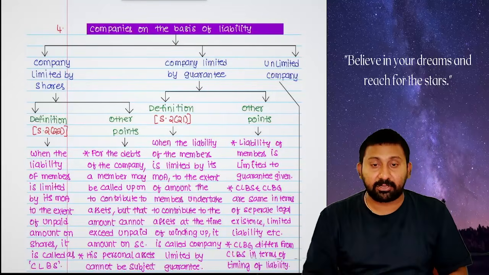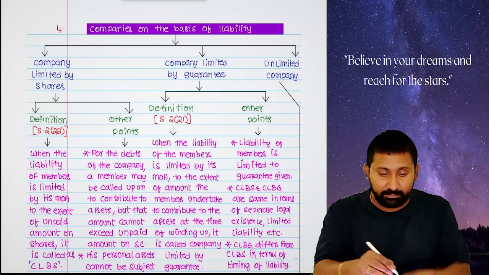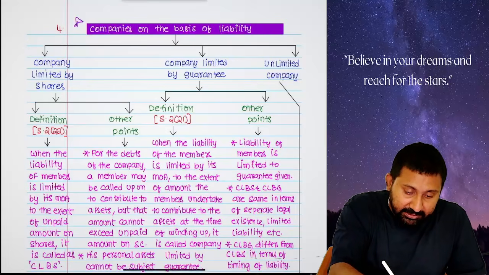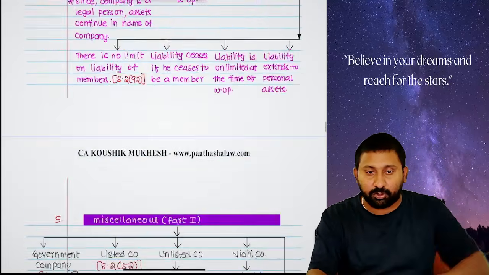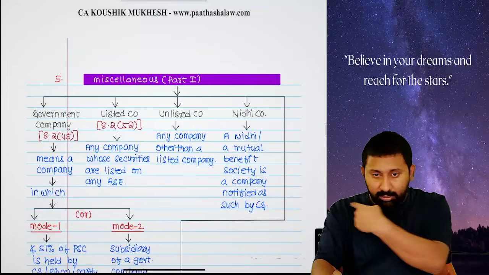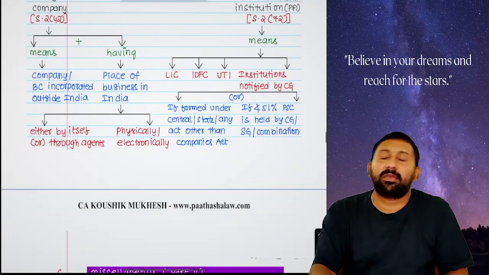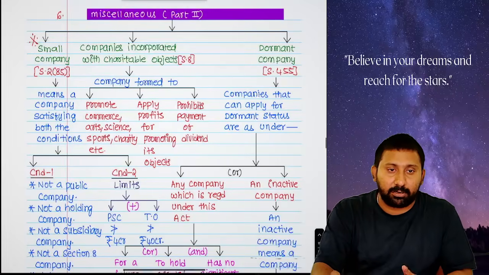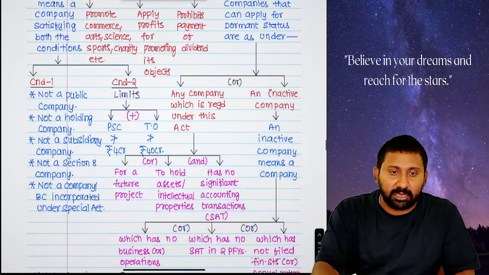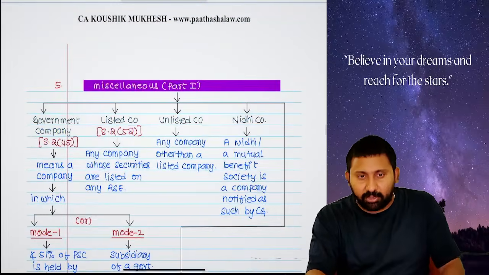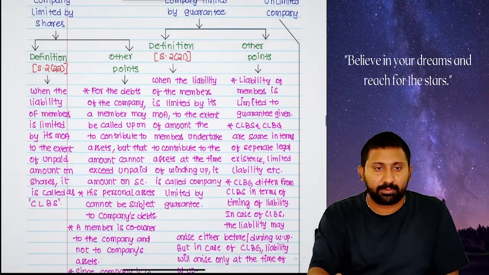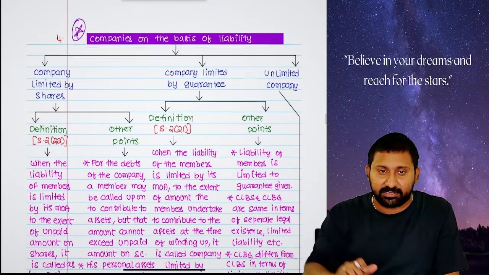Companies on the basis of liability. This time, this question has a chance. Companies on the basis of liability. This time, chance is there for two types. One, what I will show you now. Okay, the remaining is a dormant company. Dormant company also has a chance to come in the coming examination. Chance is there. Okay, I'm not telling surely it will come. Chance is there. But this one has a heavy chance.